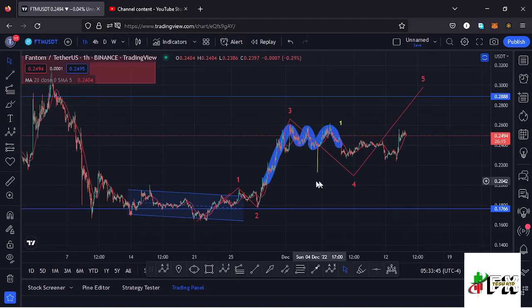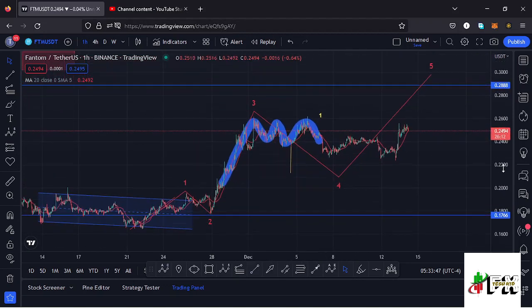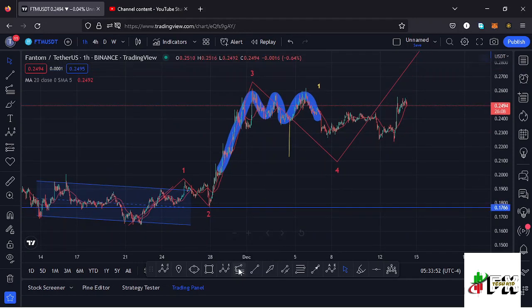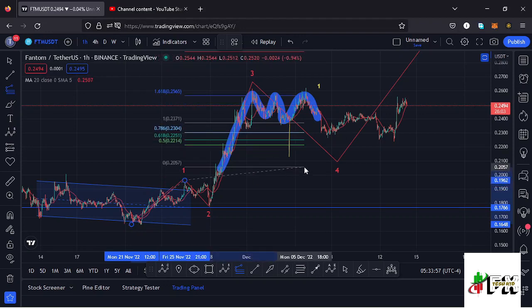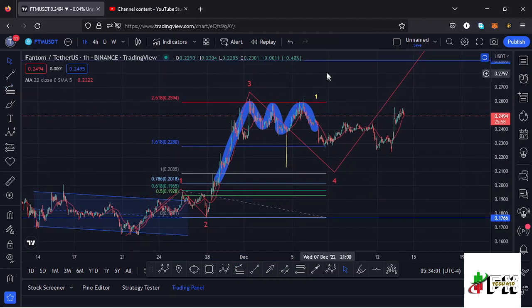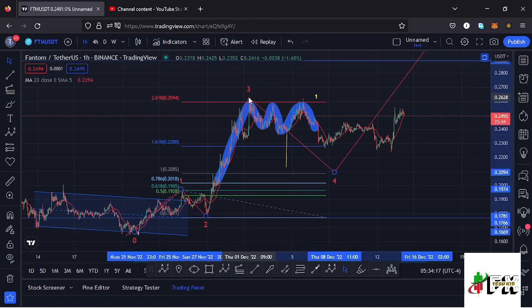Getting a little bit into the details of this Elliott wave structure, sketching out a minimum target area to the upside in the formation of this wave 3 using a trend based Fibonacci, connecting it from the low of the first wave to the high of that wave 1, then dragging the fibs to the low of the second wave. That gives me a minimum target area at the fib level 1.618, which perfectly lies at around the $0.228 mark, which is a target area that we fully maximized and even pushed higher, making it to the fib level 2.618, and that is where we made our high for that wave 3, and that means we have an extended wave 3 to the upside.